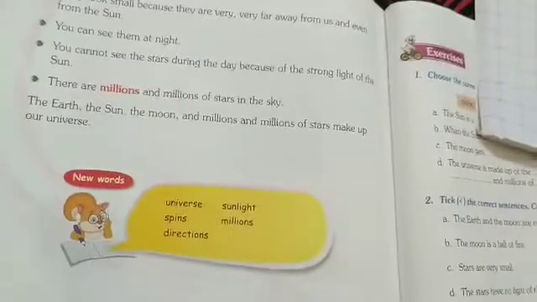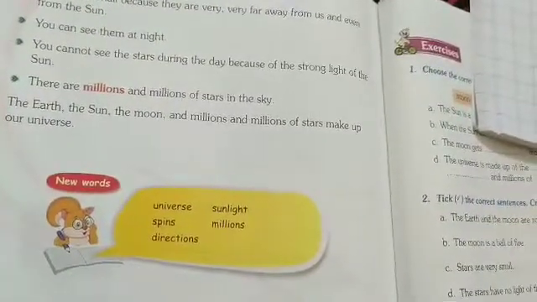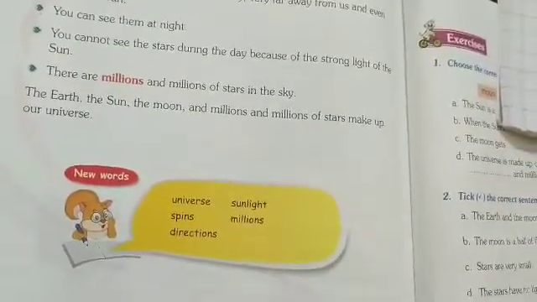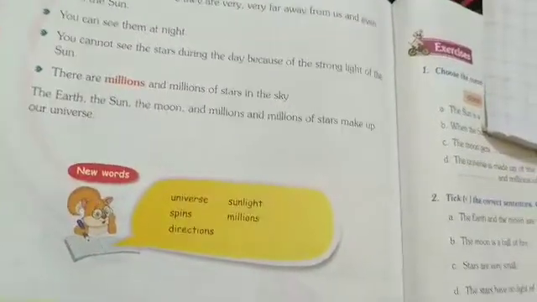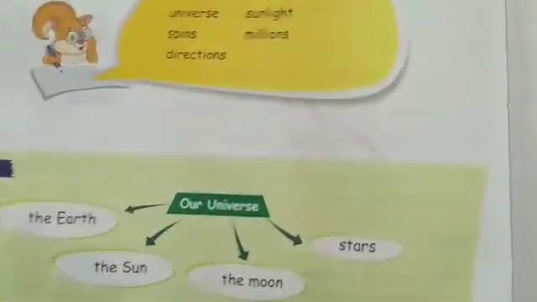Okay, Nana. There are millions and millions of stars in the sky. In the universe, we have millions and millions of stars. The earth, the sun, the moon and millions of stars make up our universe. Come on, tell me, children, what makes up our universe? The earth, the sun, the moon and millions of stars. Okay, Nana. This is our universe lesson. In this lesson, you learnt this topic.